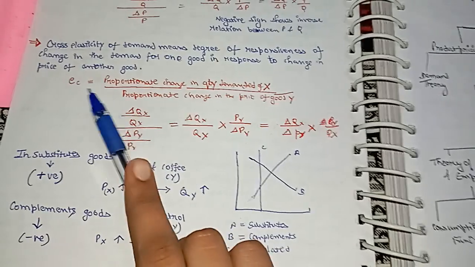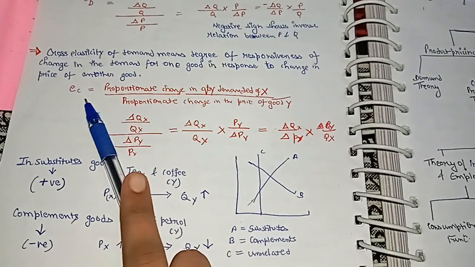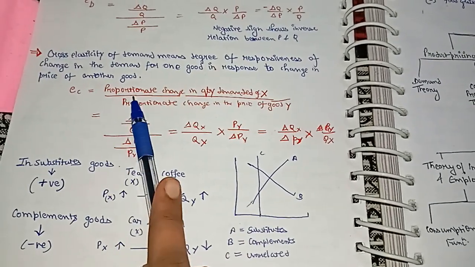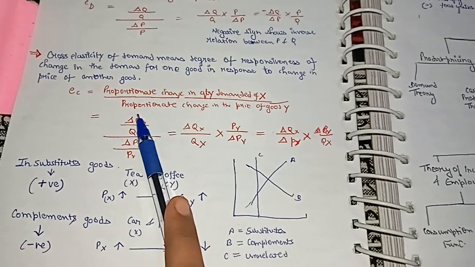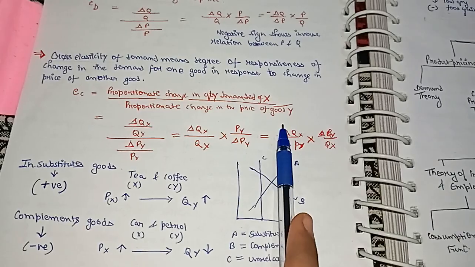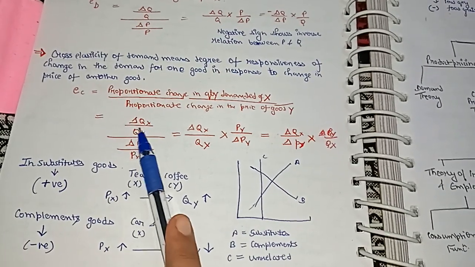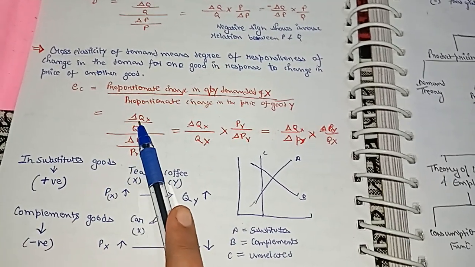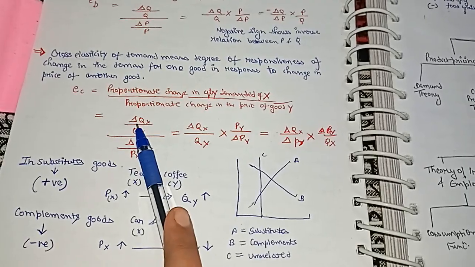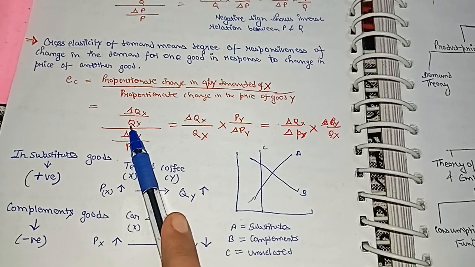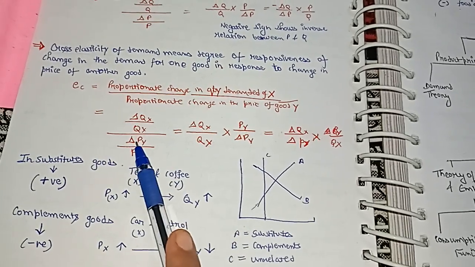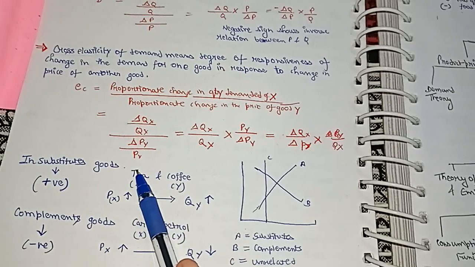Now the formula: the cross elasticity of demand is equal to the proportionate change in quantity demanded of good X divided by the proportionate change in the price of good Y. Further expanding the formula, that is delta Qx, where delta stands for a change, delta Qx divided by Qx, the whole divided by delta Py divided by Py.